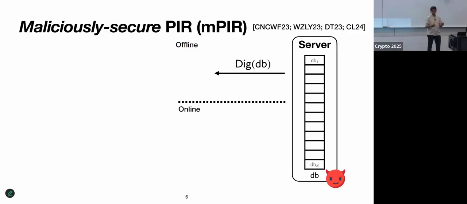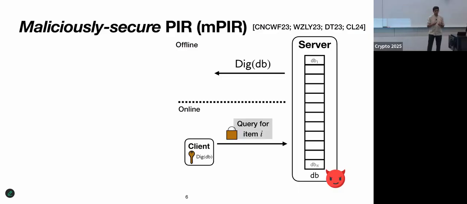The client, along with this digest, can then, in an online phase, produce some kind of PIR query and get back some kind of response from the server. But now, instead of always having to output dbi, the client is also allowed to abort by outputting bot.